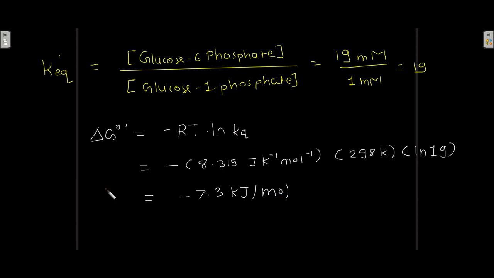So this is the value of the standard free energy change. This is how you calculate the standard free energy change with the help of temperature and the equilibrium constant, and you get the equilibrium constant from the concentration of the product and reactant.